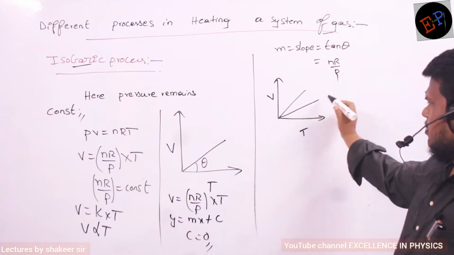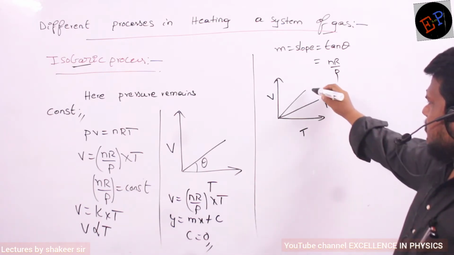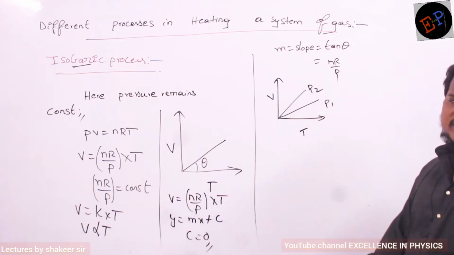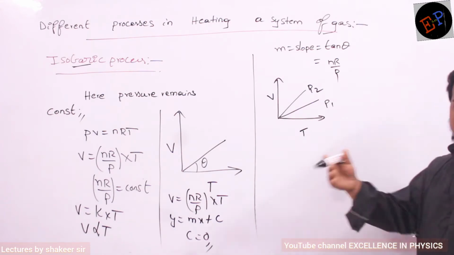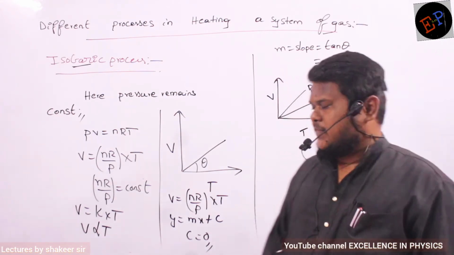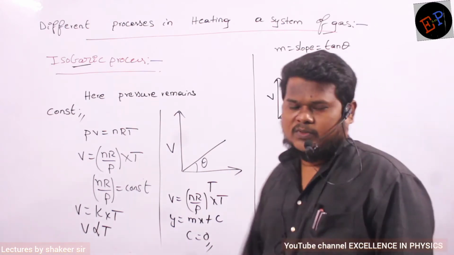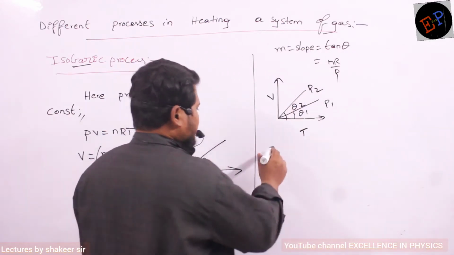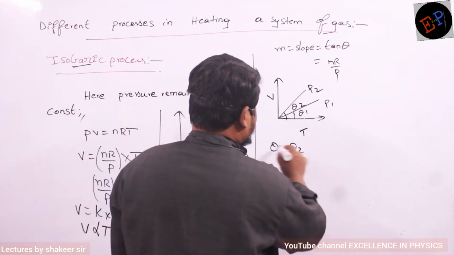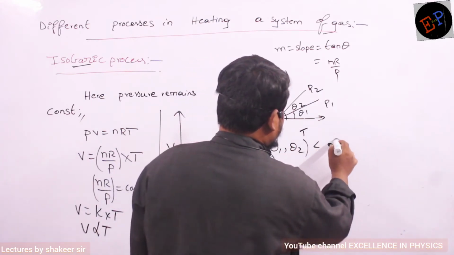So this graph will be at a pressure of P1 and this graph will be at a pressure of P2. Throughout one process, pressure should remain constant, no? So therefore this angle is theta 1, this angle is theta 2. Theta 1 and theta 2 are less than 90 degrees.